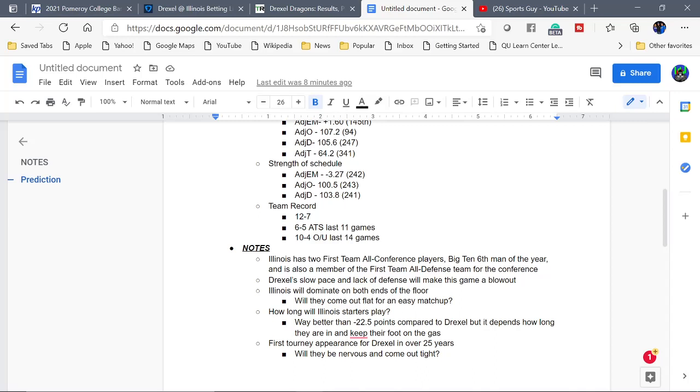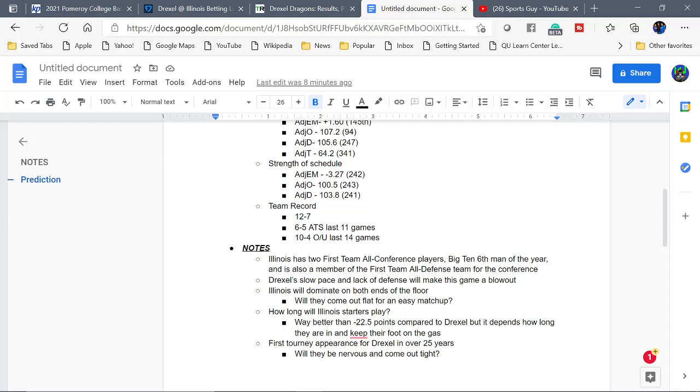Drexel's slow pace and lack of defense will make this game a blowout. Like I said, Illinois will dominate both ends of the floor, hence the KenPom rankings. Illinois is actually one of the best rebounding teams in the whole country. I believe they're top 5. I could be wrong, but I believe they're top 5 in the country when it comes to rebounding as well, while Drexel is not so great at it.